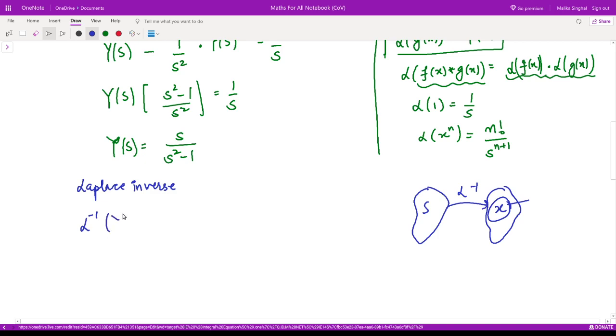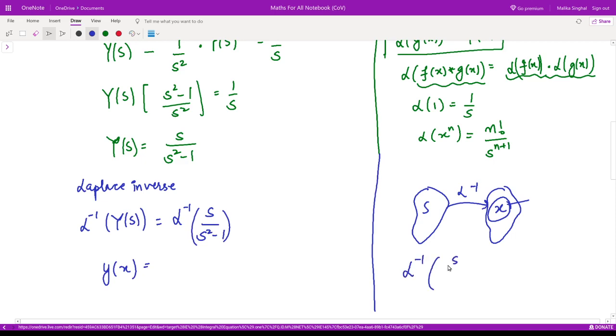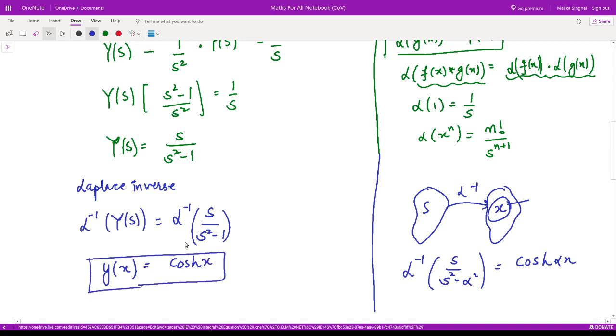Laplace inverse of y of s would be equal to Laplace inverse of s upon s square minus 1. So this would simply be y of x, and what would that be? Here again we are using the formula: Laplace inverse of s upon s square minus alpha square is simply equal to cos hyperbolic alpha x. In this case alpha is simply 1, so it would be cos hyperbolic x. So this is our solution. Cos hyperbolic x is our solution.